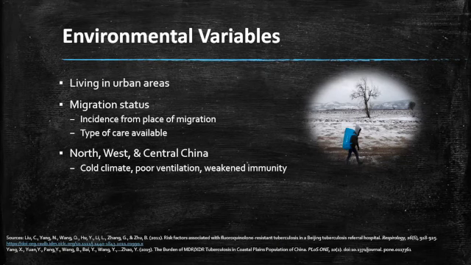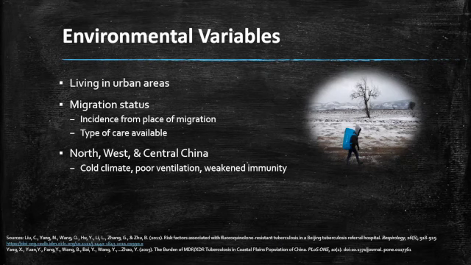Migrants may have a higher prevalence rate because of the incidence rates from the place of migration. So where they're coming from, there might already be higher tuberculosis rates, and the type of care available outside of China might not be as good. So for the north, the west, and central China, some of the reasons that those might have higher prevalence rates are because of the cold climate, and oftentimes in cold climate, people are indoors, they may have poor ventilation, and a